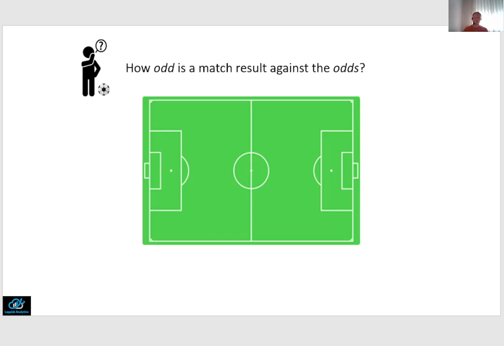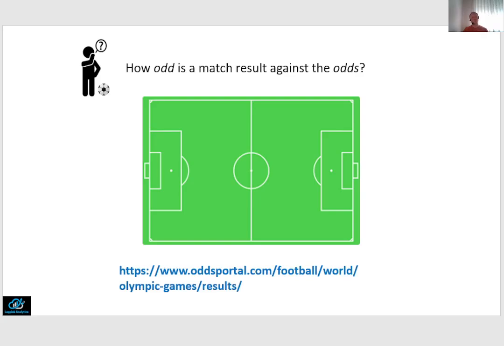Now, if you have delved into betting odds in sports before, you will know that there are several websites that present these odds. For the Olympics, you can, for example, use this odds portal website that I mention here. On that website, you will find the historical odds for the Olympics of 2012, 2016, 2020, and 2024, which is in progress, of all matches in the tournament, as well as, at least to some extent, the qualifier matches.